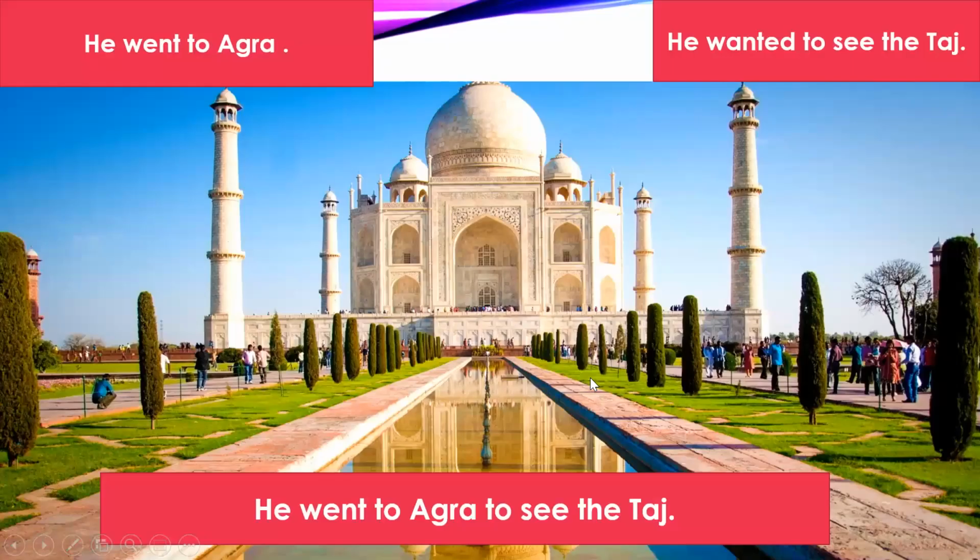Now see, infinitive, I've already told you, it is a non-finite verb where you use a to and a verb. Okay. So look at the sentence. He went to Agra. Simple sentence. He wanted to see the Taj. Okay. So how do you combine it? Using an infinitive. He went to Agra to see the Taj. So to see here becomes the infinitive. We simply combine two simple sentences into another simple sentence by using the infinitive to see.